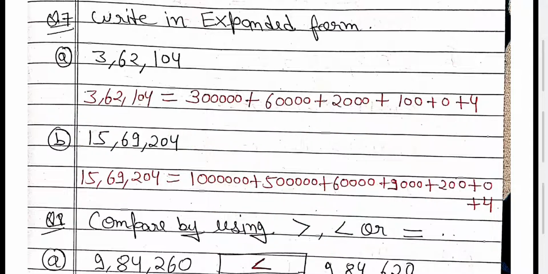So 3, put the zeros as digits behind 3. 1, 2, 3, 4, 5. And then 6, 4. And then 2, 3. And 1, 2, 0 as it is. And then 4 single. In the same way, we can solve this one also.